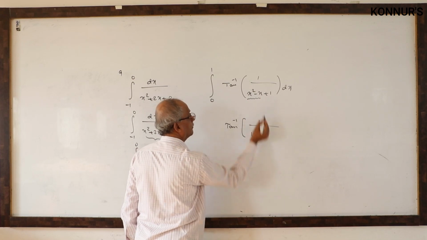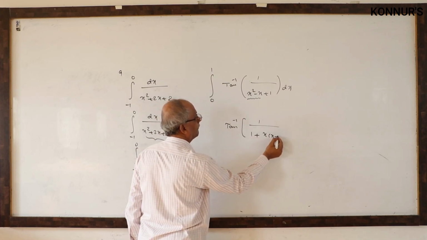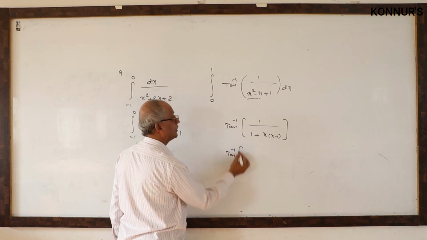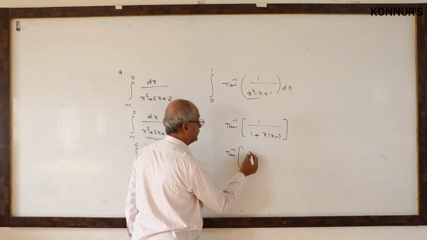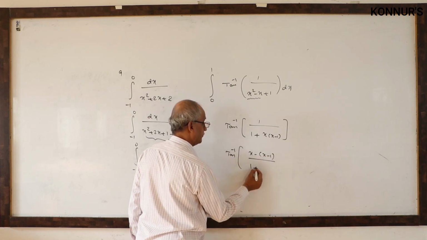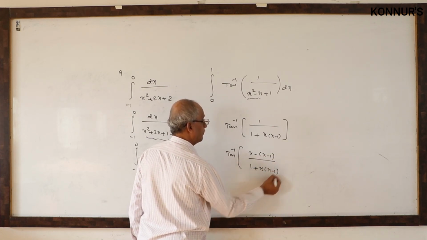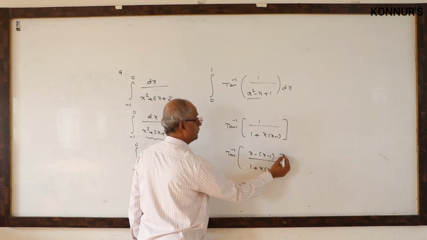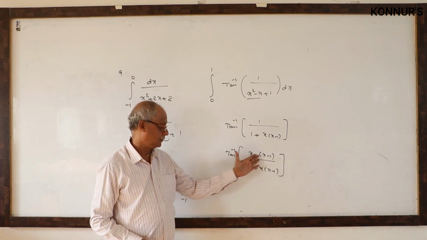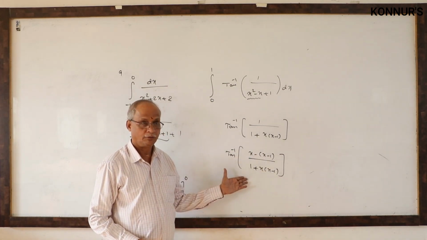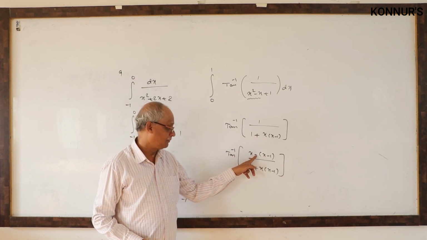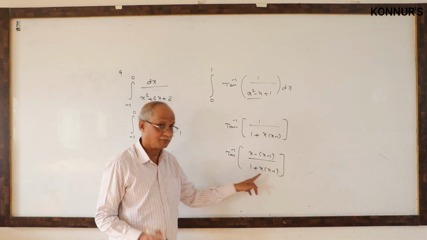Here what is common? x. Then in the numerator also we will try to write, in the place of 1, like this. x cancel, 1 only. Now it is understood, the inverse trigonometry is in the form of tan inverse of x minus y by 1 plus xy.